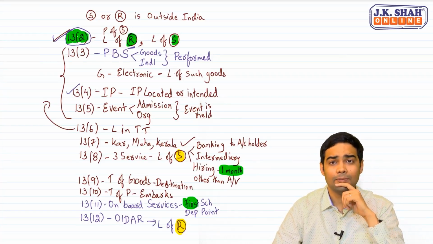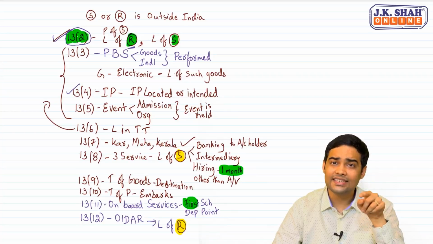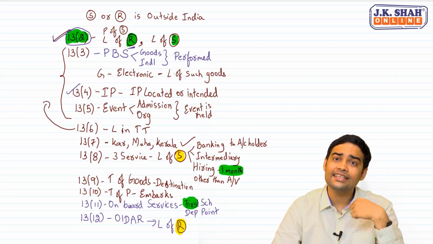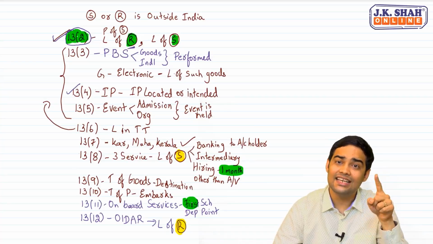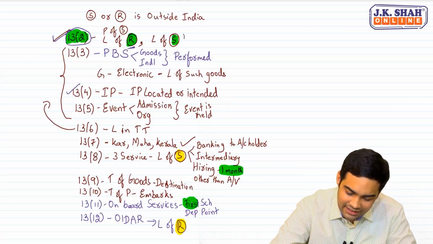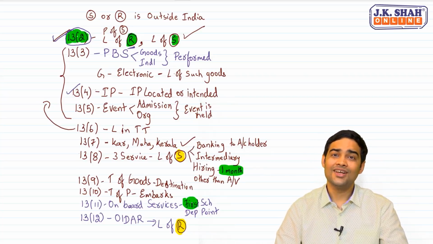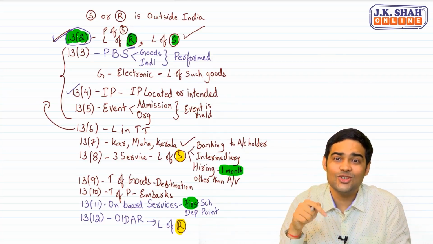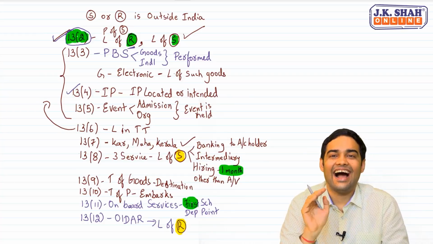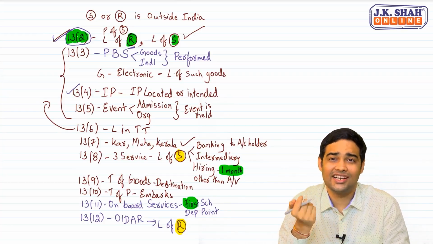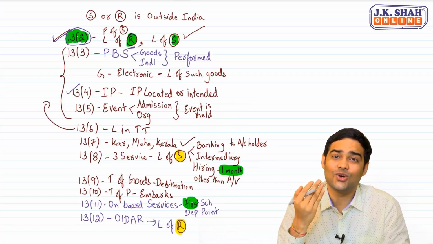Remember, 13.2 has a condition. If location of recipient is not taken in the ordinary course of business, then you will use location of supplier. And in OIDAR service, it was very well possible for every service provider to contend that I don't take the location of the recipient in my ordinary course of business, so I will use location of supplier.